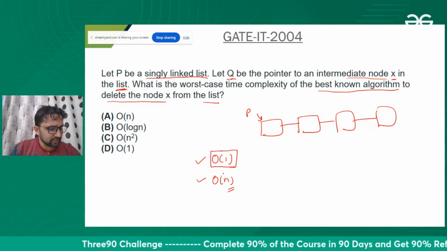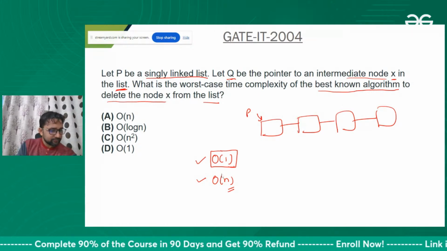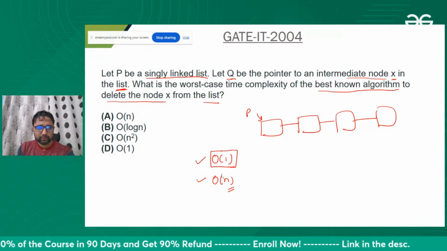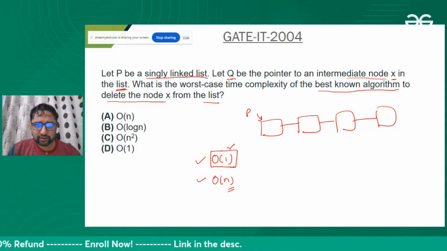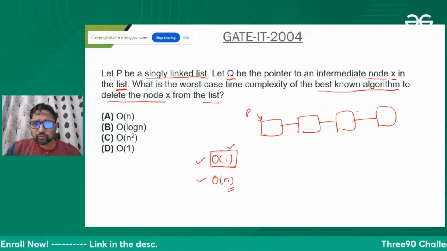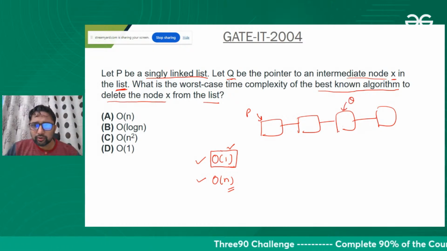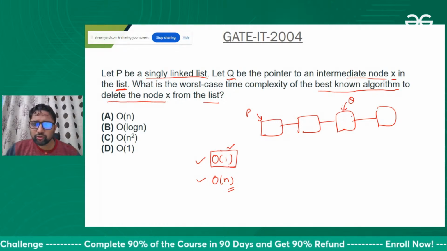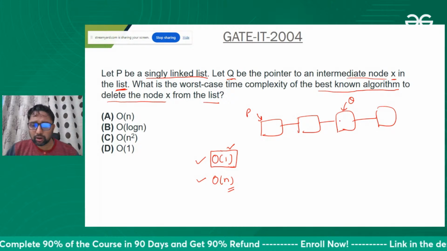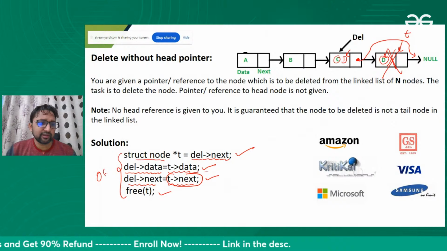So why can the answer be order of 1? They give us a pointer to an intermediate node, and we want to delete that node. You know how to delete the intermediate node from the previous question itself. You just need to execute 4 statements that will take constant time.